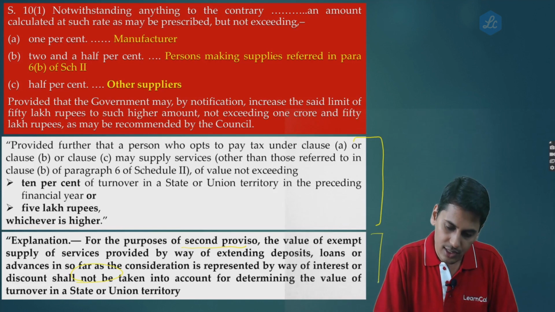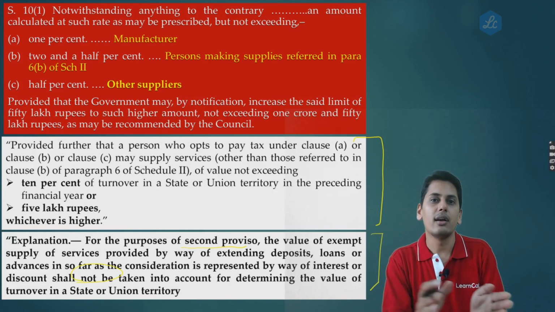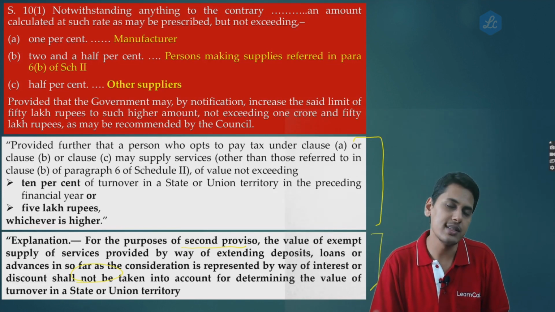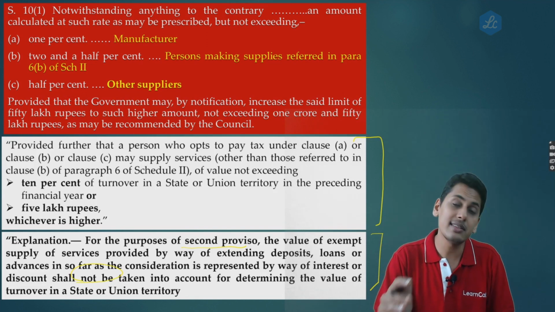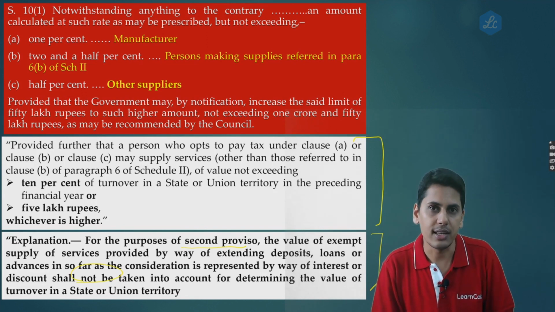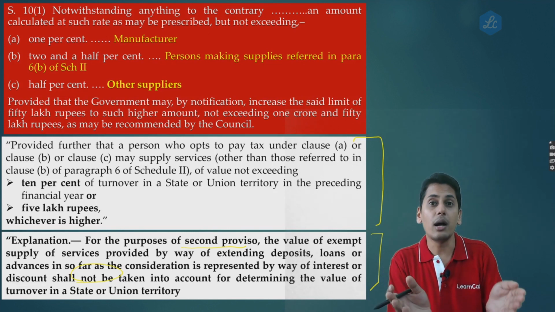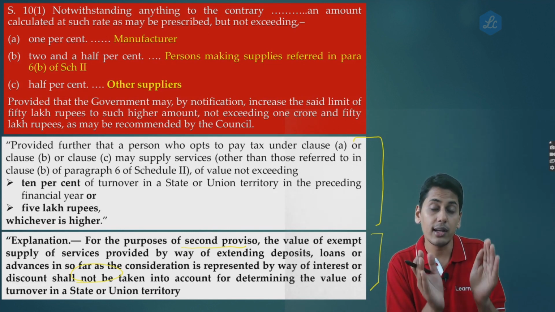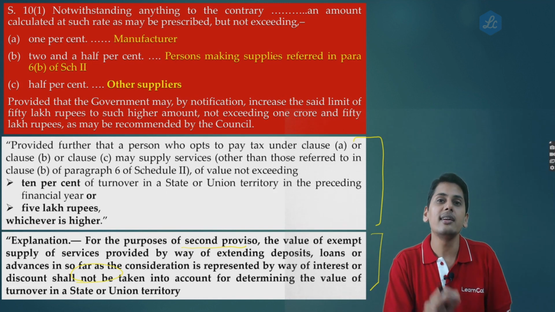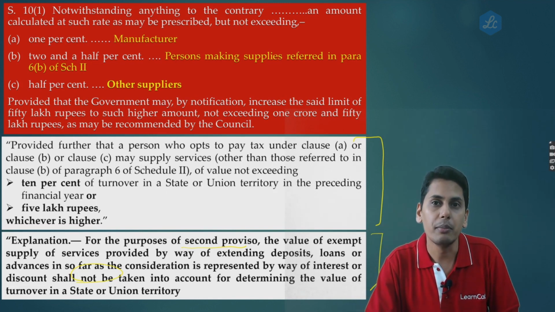Friends, this position was already the same under the order which was issued under section 172. This explanation is just imported into section 10 subsection 1. So friends, this explanation tells you that while computing the inner threshold, interest income will not be considered.